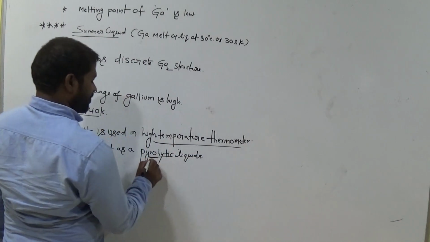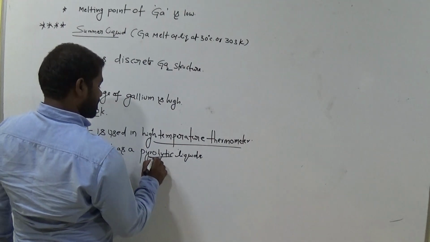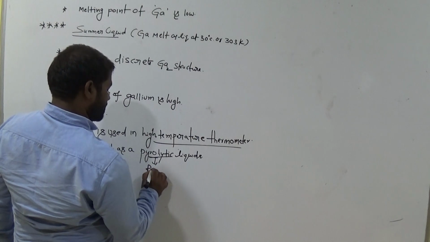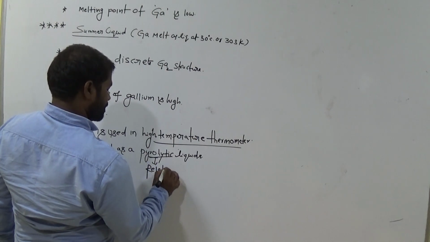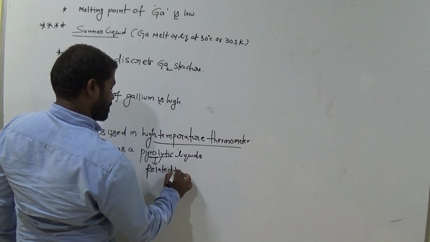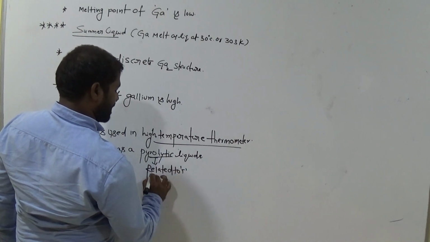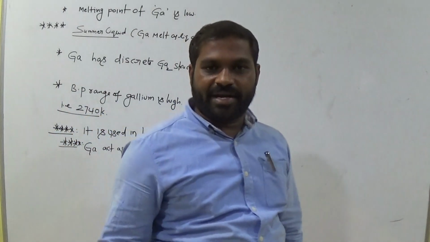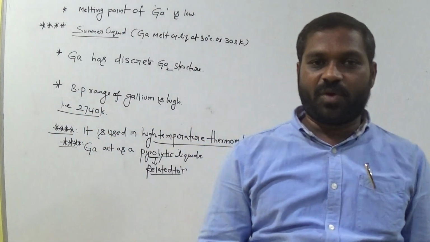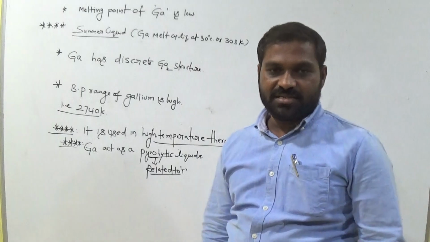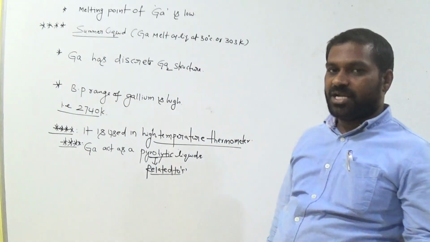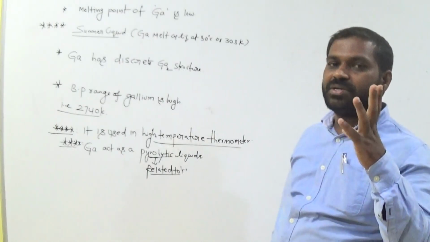Pyrolytic means, pyro means it is related to temperature. So antipyretic drugs, antipyretic means it controls the temperature of the body. Example, paracetamol. Pyro means related to temperature.